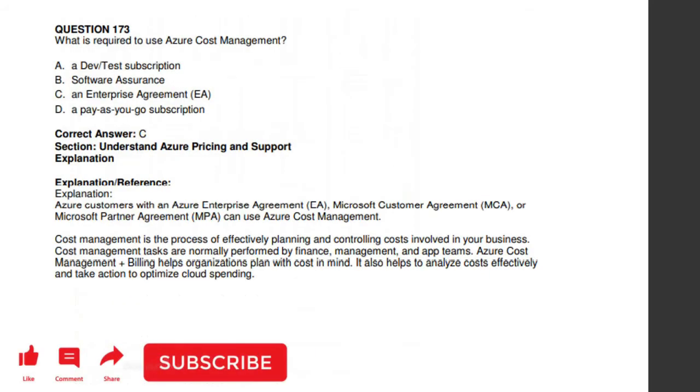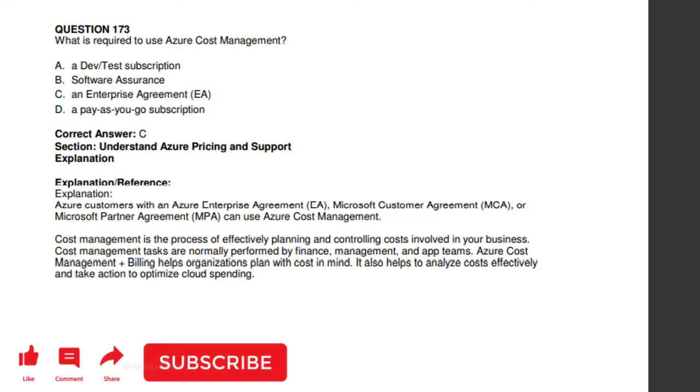So moving to the 173rd question: what is required to use Azure Cost Management? The answer over here is an enterprise agreement. Okay, EA, Azure customers with an Azure enterprise agreement are required. Okay, read out the explanation for a better understanding. So the answer over here is enterprise agreement to use Azure Cost Management.